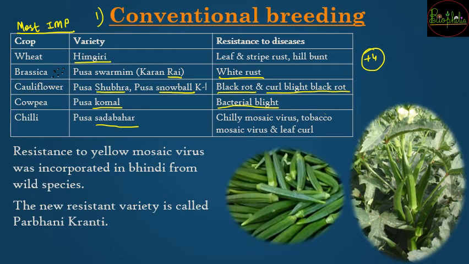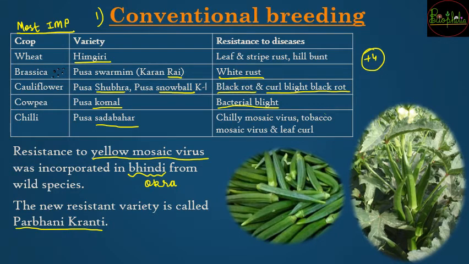Next over here we see the resistance for yellow mosaic virus. So yellow mosaic virus का जो resistance develop किया गया था, it was from the bindi. So bindi is also called okra in English. जो भिंडी या ओकरा के जो wild species है उसमें से ही ये yellow mosaic virus का resistance मिला था, and the new resistant variety was called Parabani Kranti.